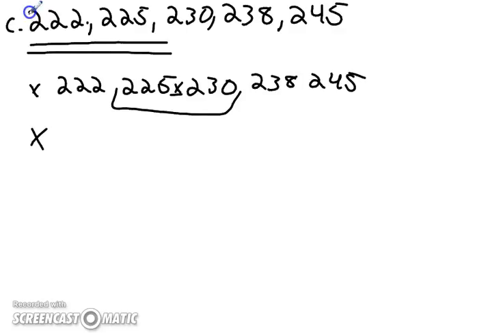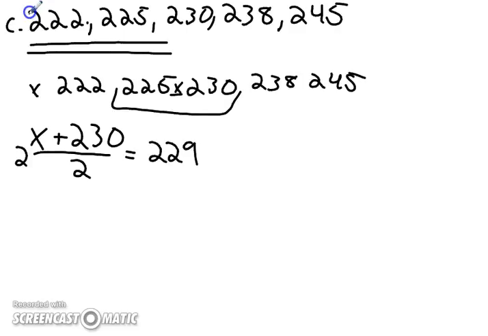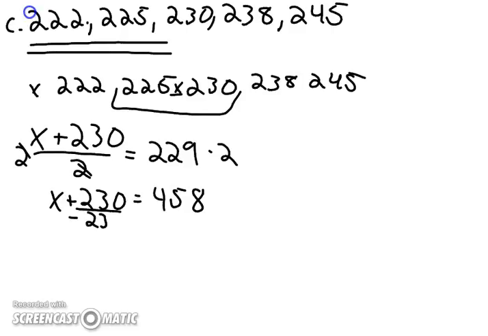So the middle two numbers are x and 230. We're dividing that by 2, and it's got to give us 229. Once again, you multiply both sides by 2, so that x plus 230 equals 458. You subtract 230, and you get that x is 228. So the answer to part C, that new sixth score, is a 228, and that's what makes the median a 229.